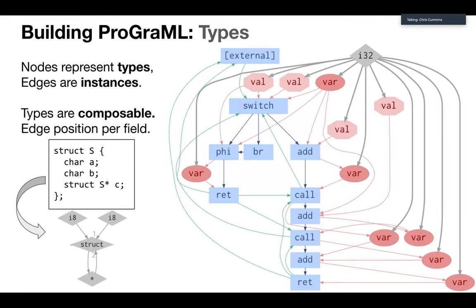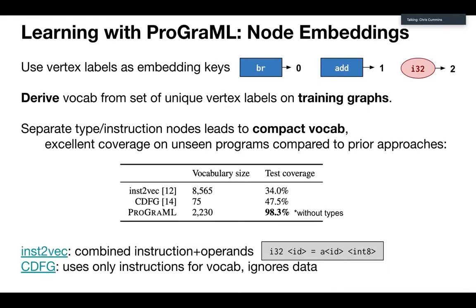So in the bottom left, I've drawn what I think is a more interesting example, which is a nested struct, or a struct which references itself. For example, this could be like a linked list implementation. The way that would look in our type graph is you've got a struct, you've got a type for element number 1, a type for element number 2, and those connect up to the struct, and then you've got a pointer, and the pointer self-references. Okay, so that's pretty much everything we could think of that you need in order to represent a program.